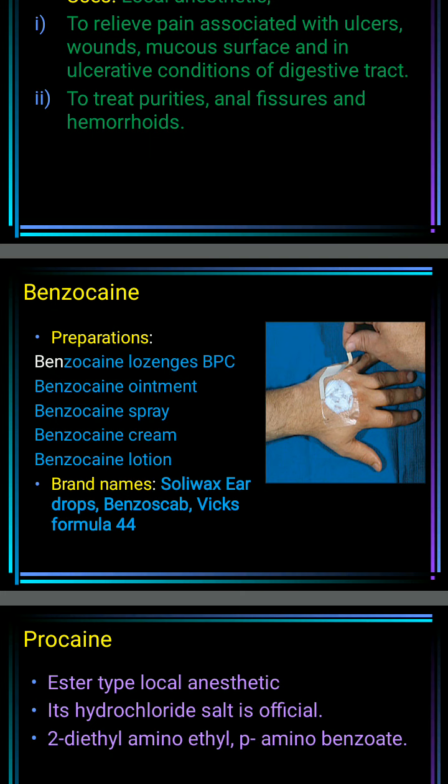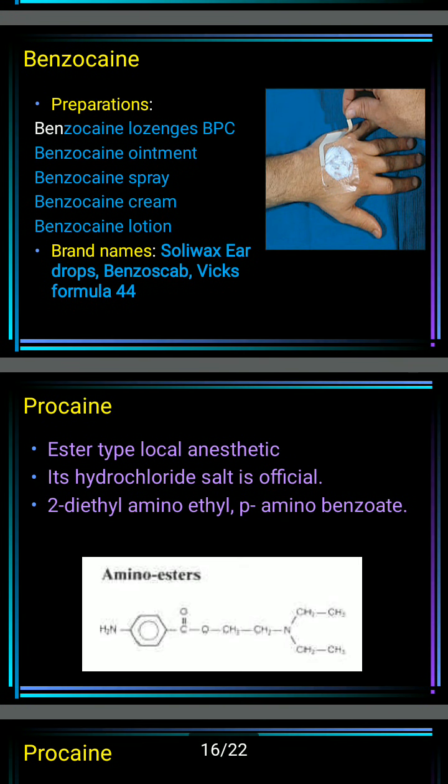Now the next compound is procaine. Procaine is also an ester type local anesthetic compound. The hydrochloride salt is official, and it is 2-diethylaminoethyl para-aminobenzoate. You can see here the structure of that.